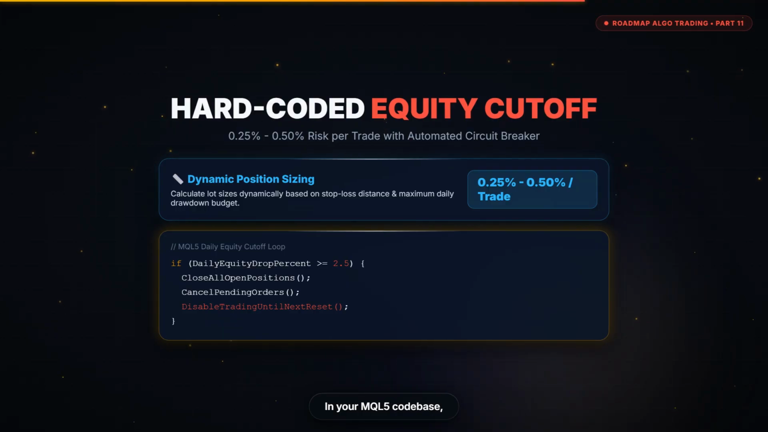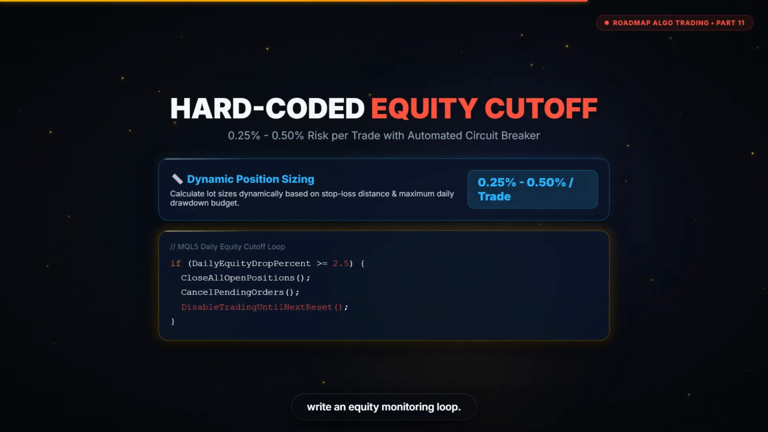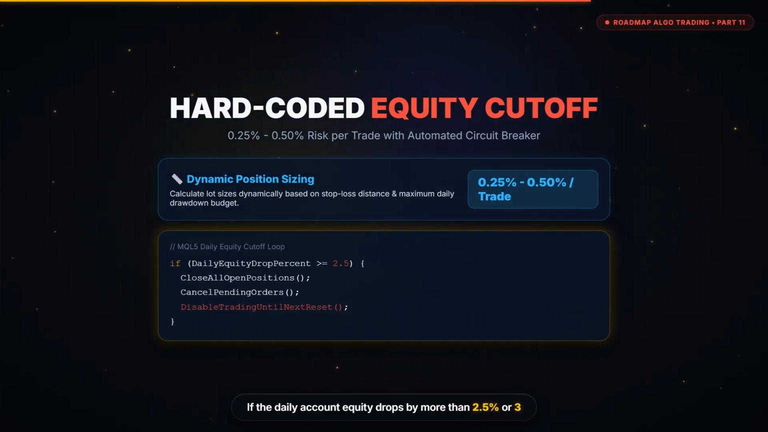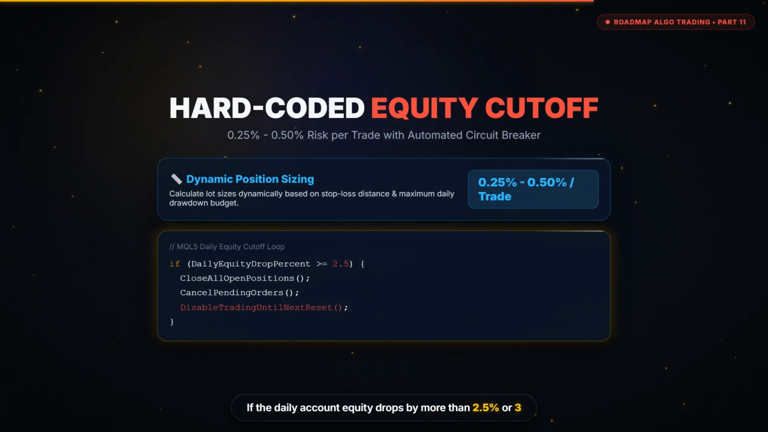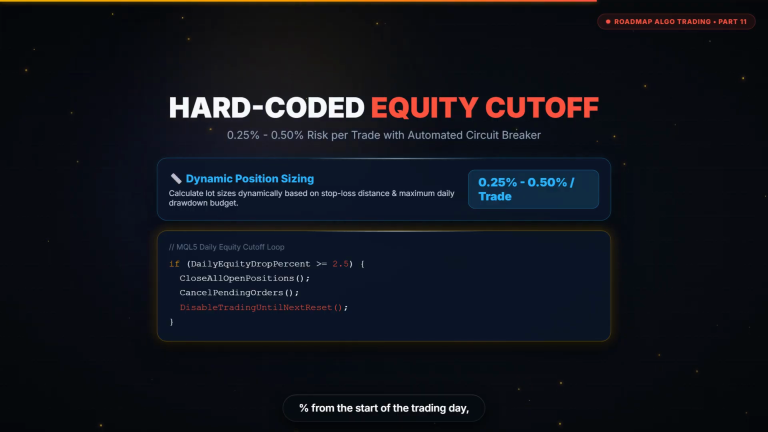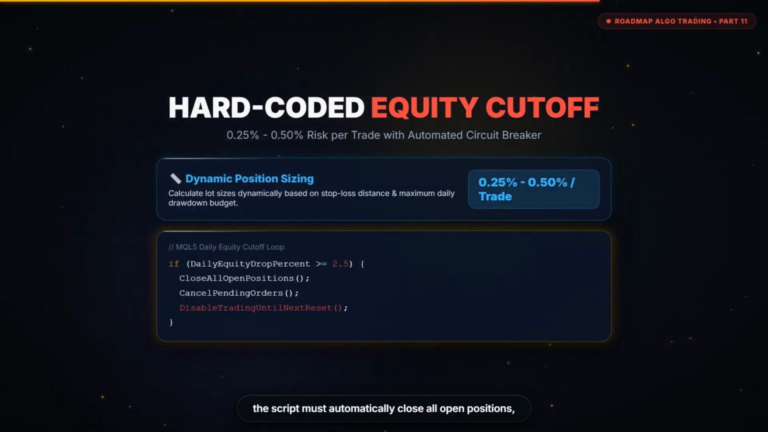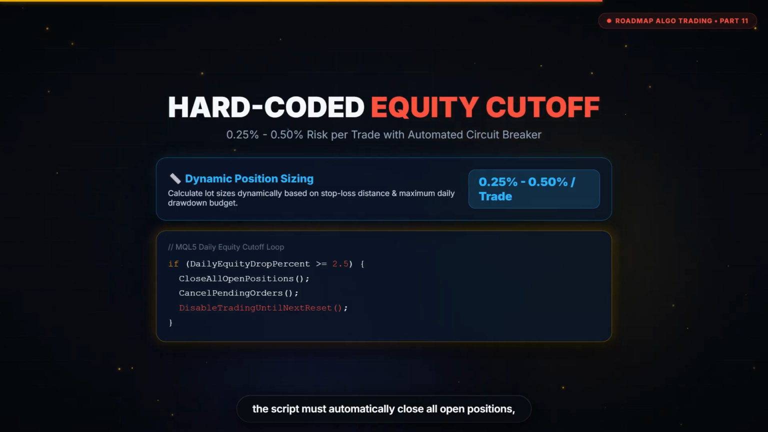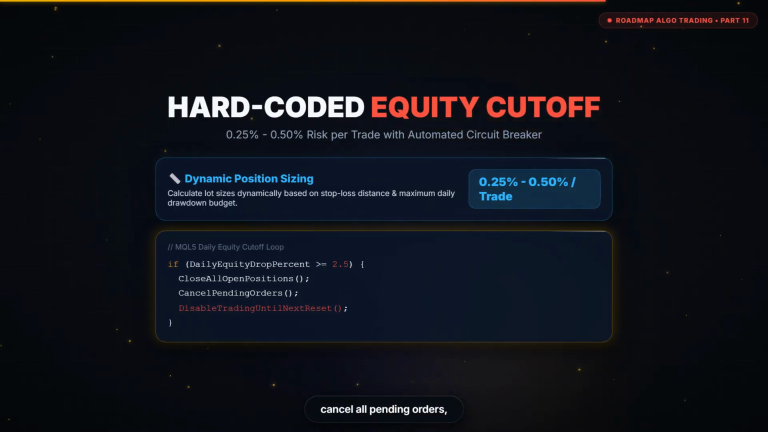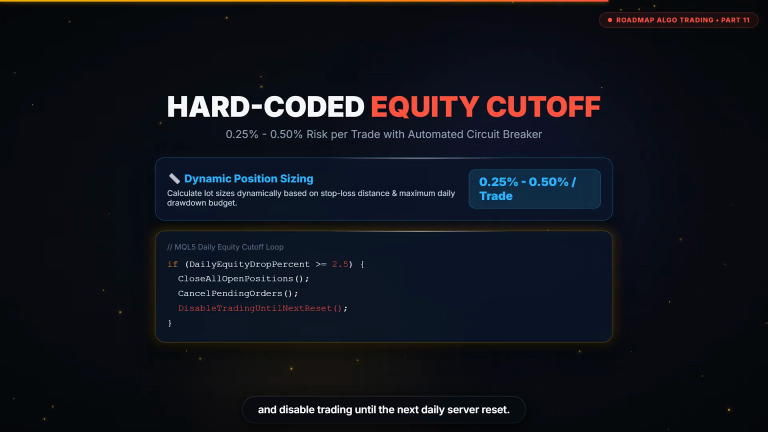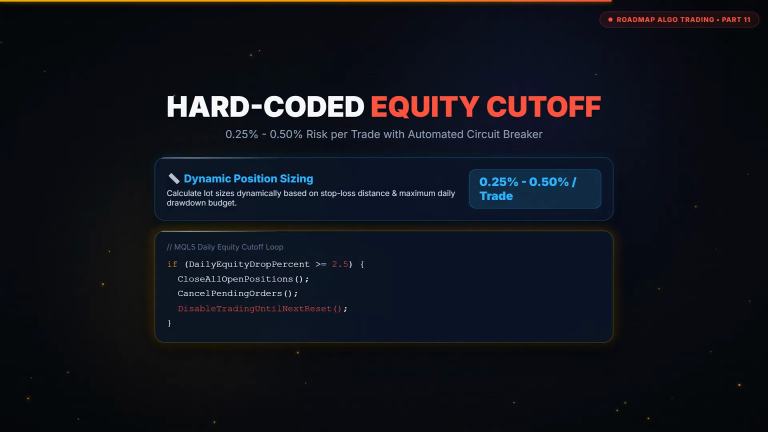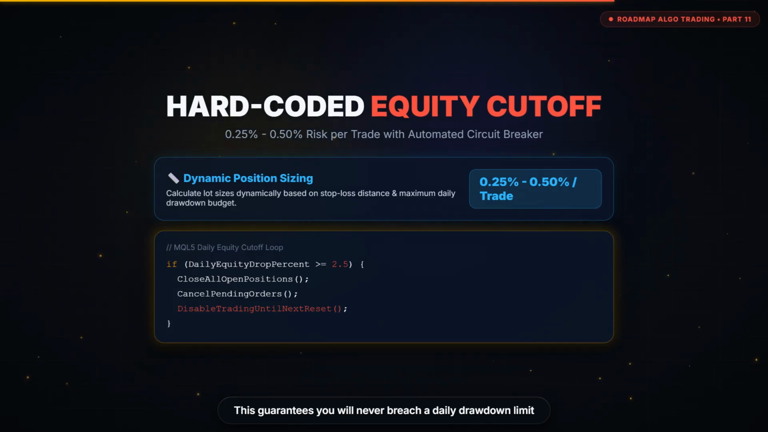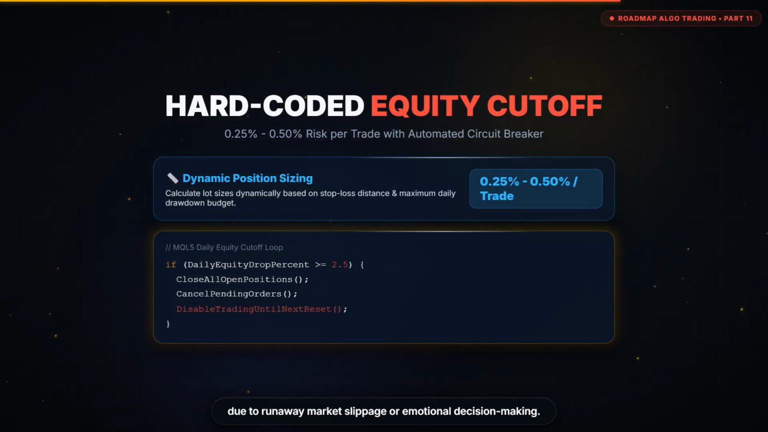In your MQL5 codebase, write an equity monitoring loop. If the daily account equity drops by more than 2.5% or 3% from the start of the trading day, the script must automatically close all open positions, cancel all pending orders, and disable trading until the next daily server reset. This guarantees you will never breach a daily drawdown limit due to runaway market slippage or emotional decision-making.